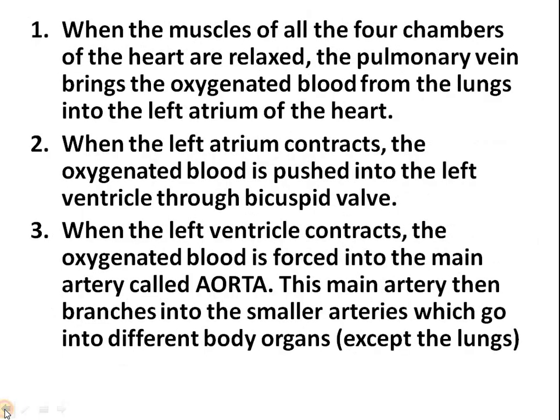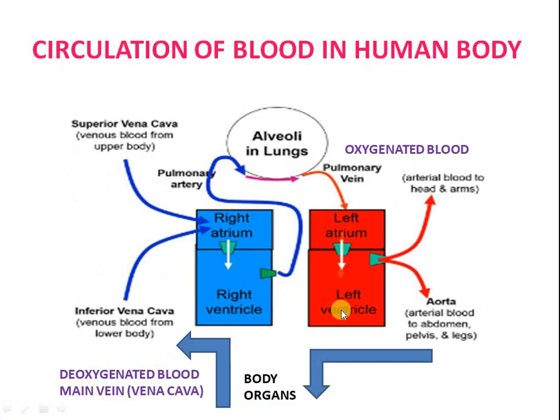This aorta is the largest artery present in the body, so it will carry oxygenated blood to all the organs of the body, because it gets branched into smaller arteries joining the body organs, and the oxygenated blood will be given to the body organs.